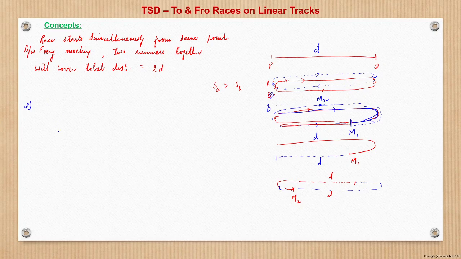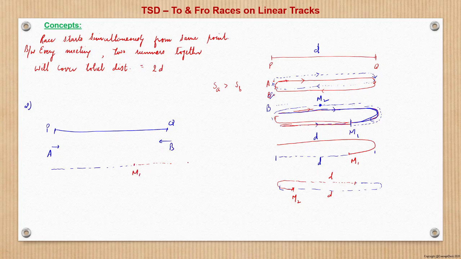So let us again draw this. Let this be the track PQ. Here A starts from P and B starts in the opposite direction towards P from Q. So A and B are starting from opposite ends and running towards each other. So what will happen? For the first meeting, let us trace the meeting. Suppose A, being faster, covers the maximum of the distance, and meanwhile B starts from point Q and covers this distance. So here is the first meeting, M1.